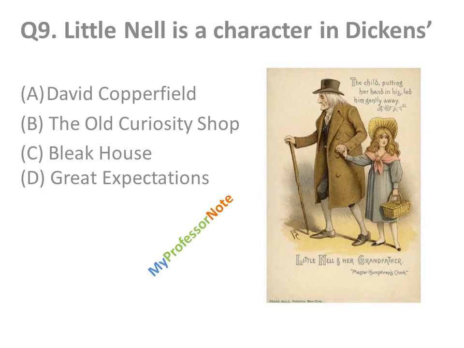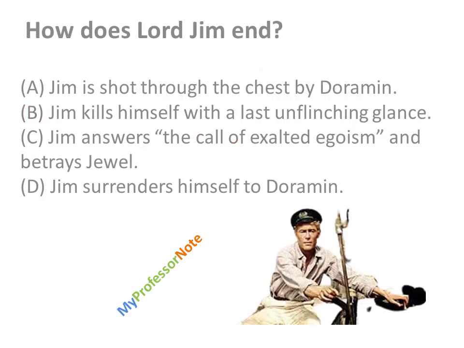Now question 10 is, how does Lord Jim end? This is Lord Jim right there. In this novel, Jim is the first mate of the captain on a ship, where they are going with 800 pilgrims. And at night, that ship hits something really hard and starts sinking.